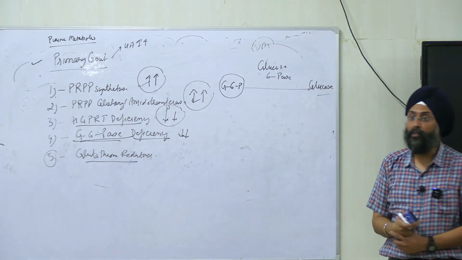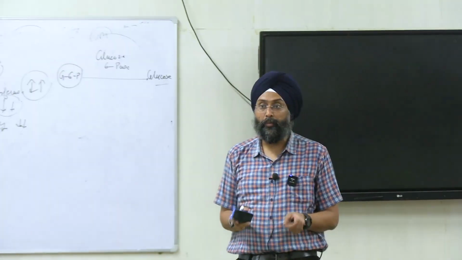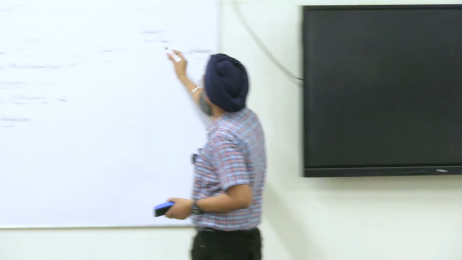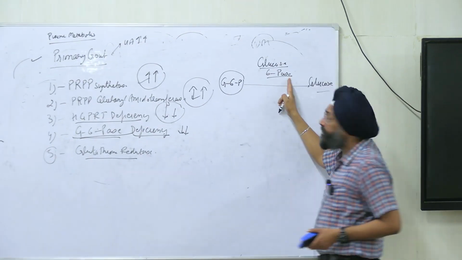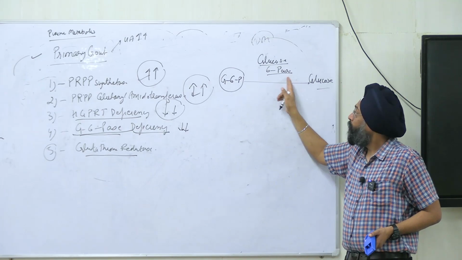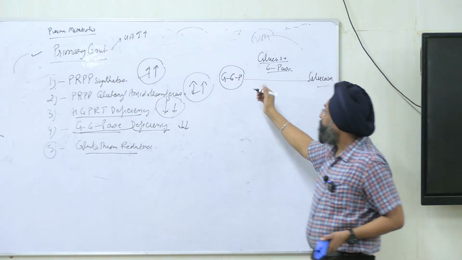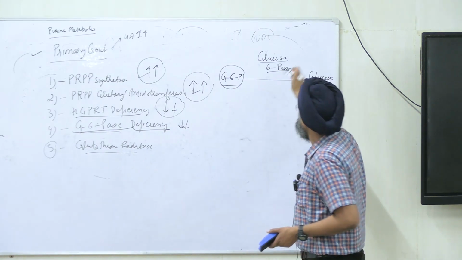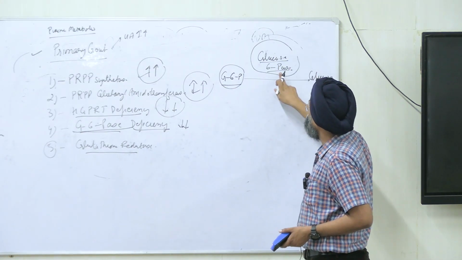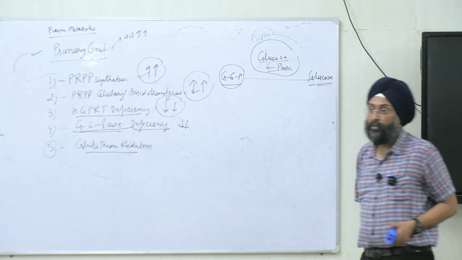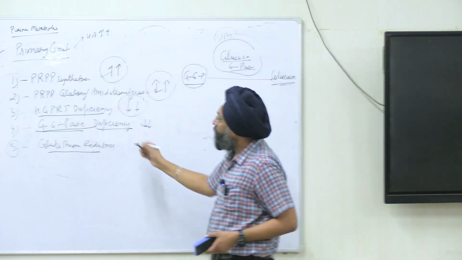It's clear up to this now. Be alert in this class, it is very important, right? So the step was glucose 6-phosphate is acted upon by glucose 6-phosphatase to form glucose, right? Now what is the problem?